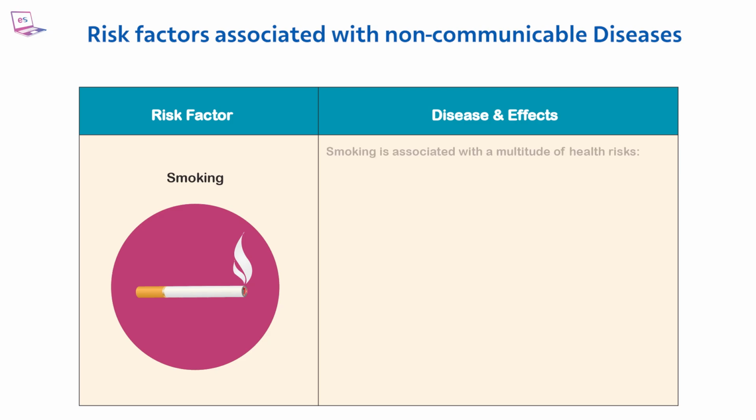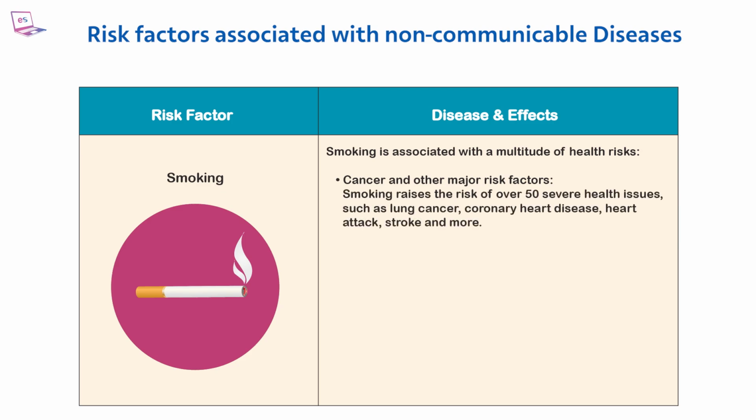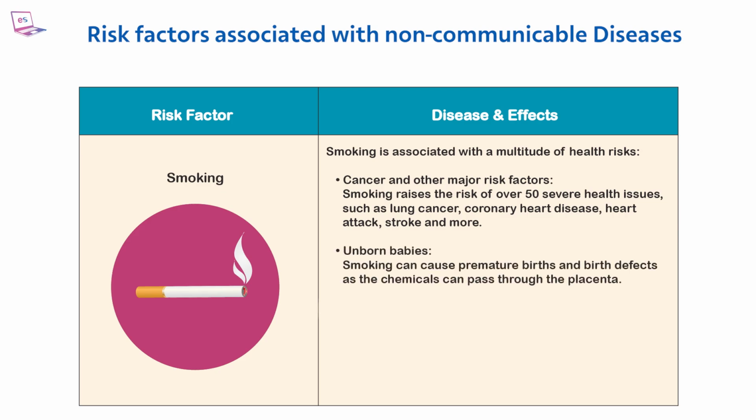Smoking. Smoking is associated with a multitude of health risks. Cancer and other major risk factors. Smoking raises the risk of over 50 severe health issues, such as lung cancer, coronary heart disease, heart attack, stroke, and more. Unborn babies. Smoking can cause premature births and birth defects, as the chemicals can pass through the placenta.